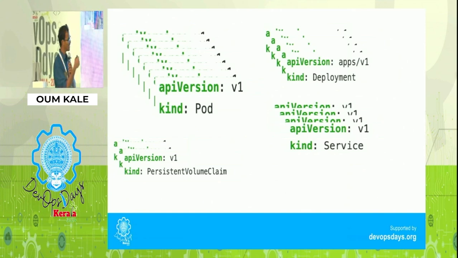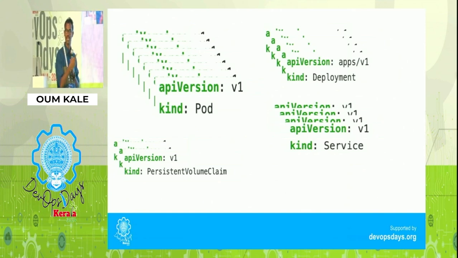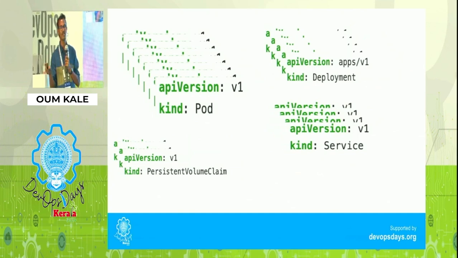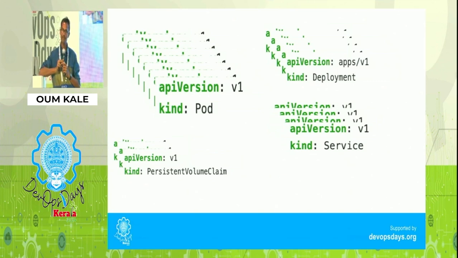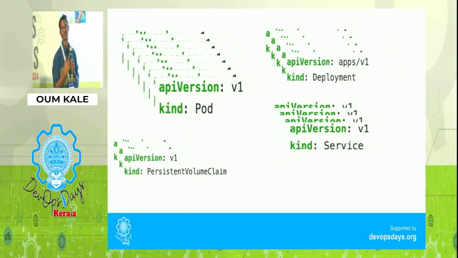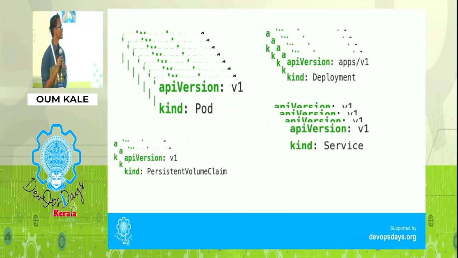When we apply this with the kubectl config, it will authenticate. First, it will use the config and send that call to the Kubernetes API server. And once it is applied there, we all know there are Kubernetes events, and that's where they play a role.